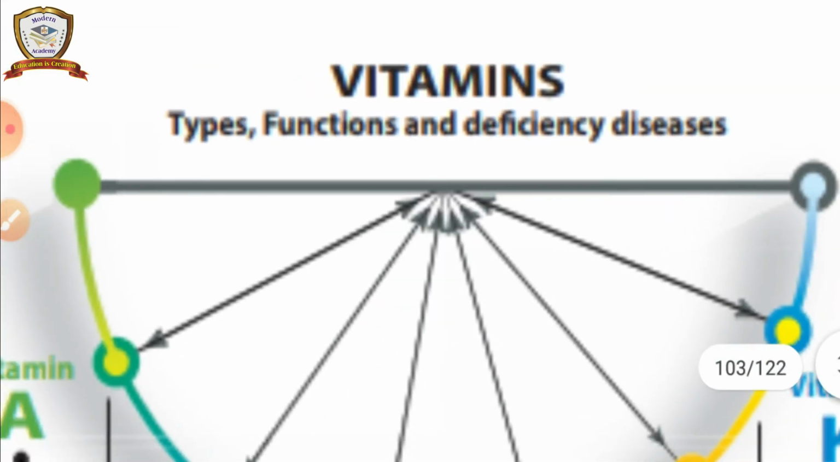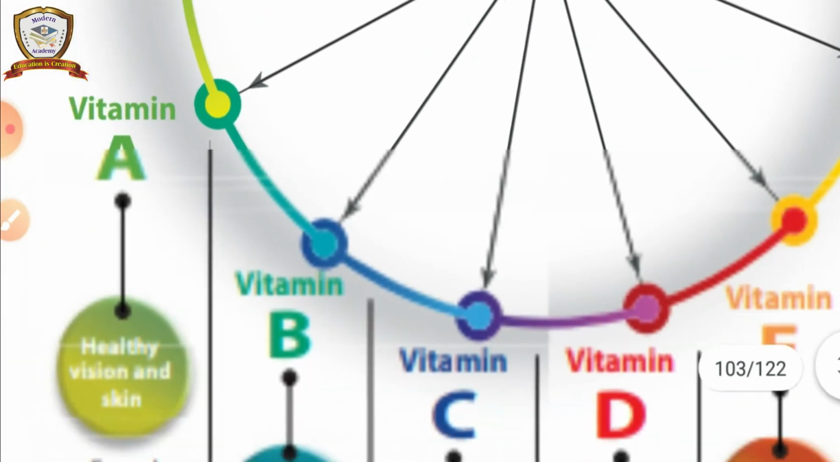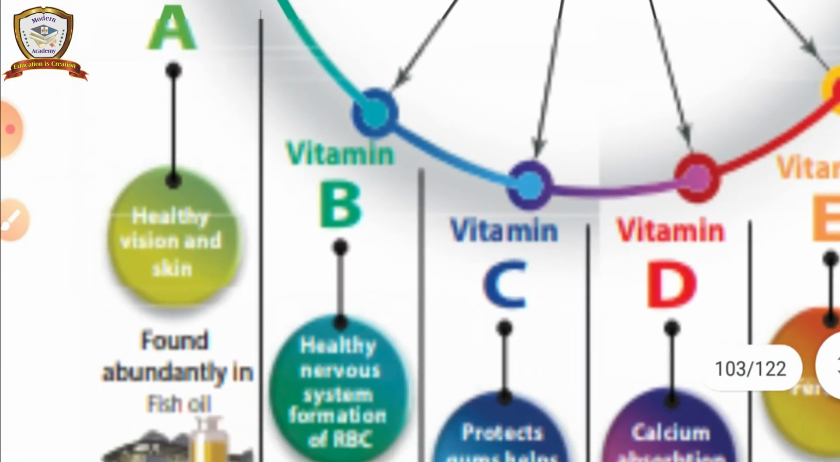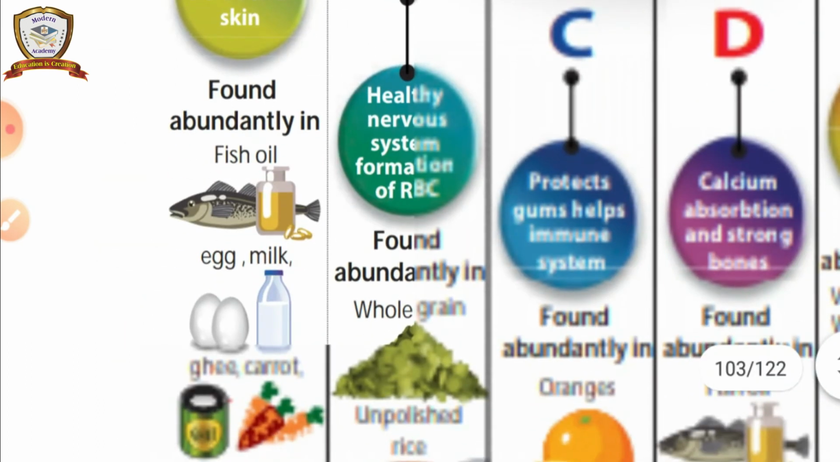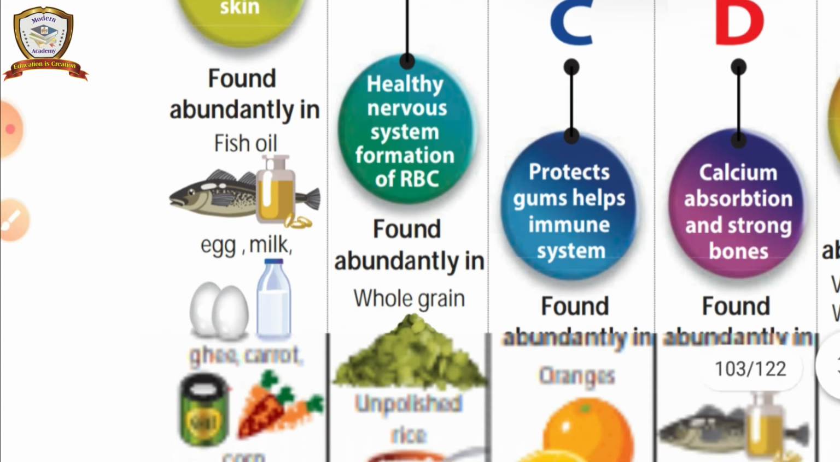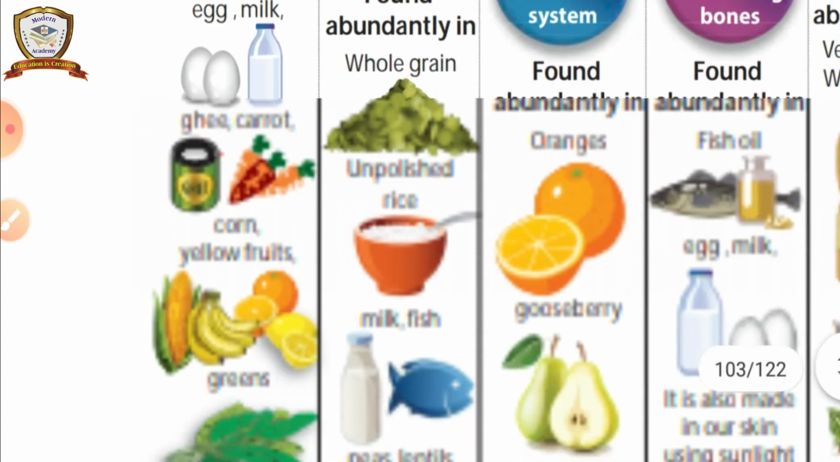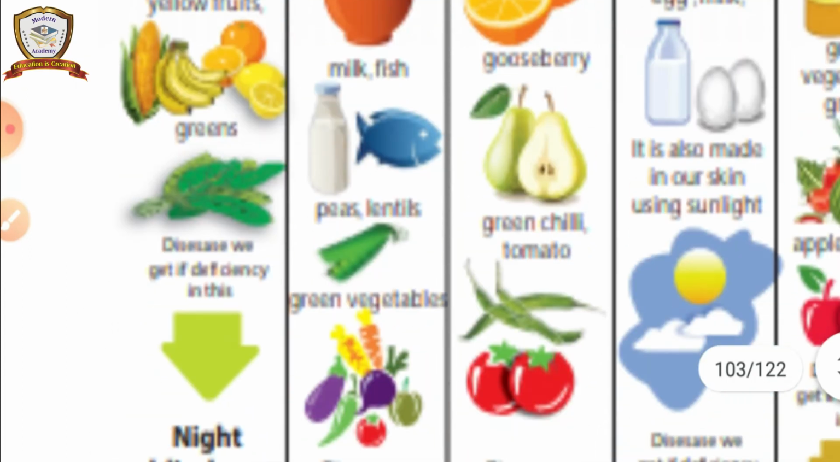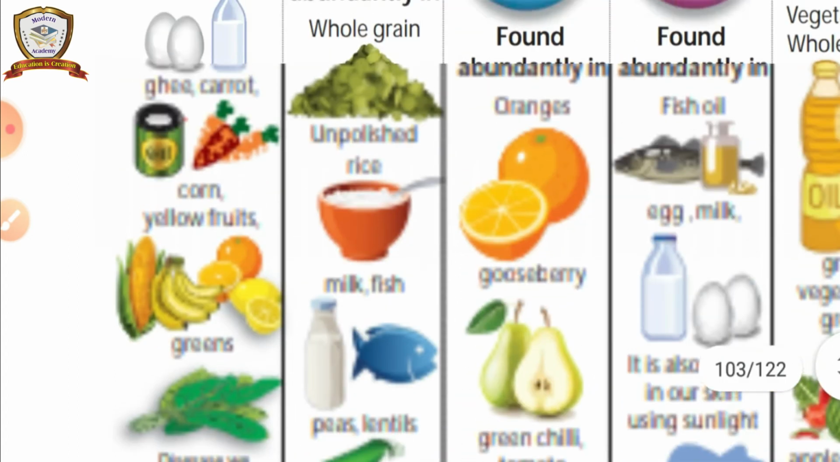And next one. These are the vitamins, types, functions and deficiency diseases. Vitamin A is needed for healthy vision and skin. It is found in fish oil, egg, milk, ghee, carrot, corn, yellow fruits, greens. Lack of vitamin A causes night blindness.